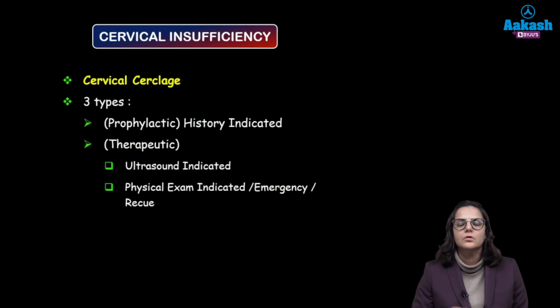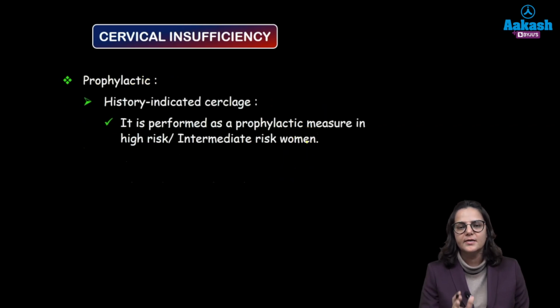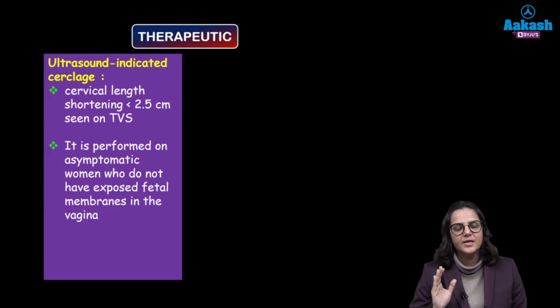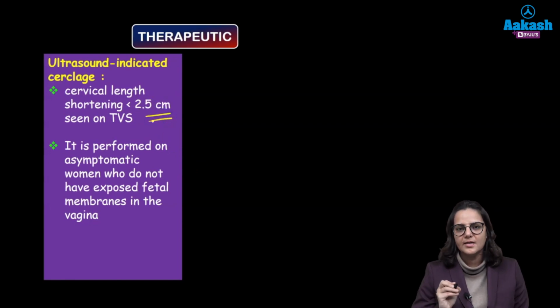So the types of cerclage are history indicated, or it can be therapeutic. History indicated, again, is done in all those women who are intermediate risk and high risk, and on TVS monitoring have shown that the cervical length is less than 2.5 centimeter. Now therapeutic can either be ultrasound guided. Here we have incidentally found that the cervical length is less than 2.5 centimeter. Otherwise these women are asymptomatic, and we have gone ahead with the cerclage.